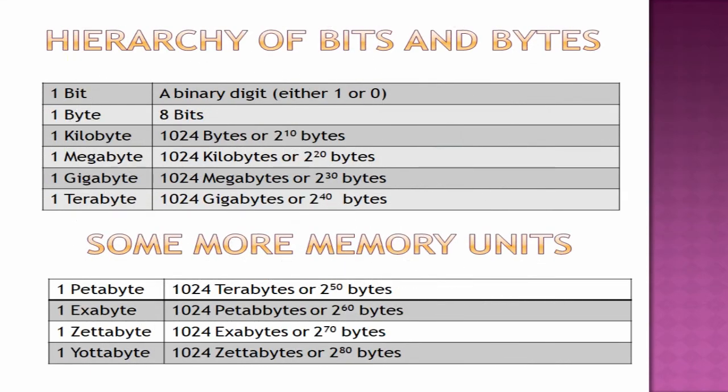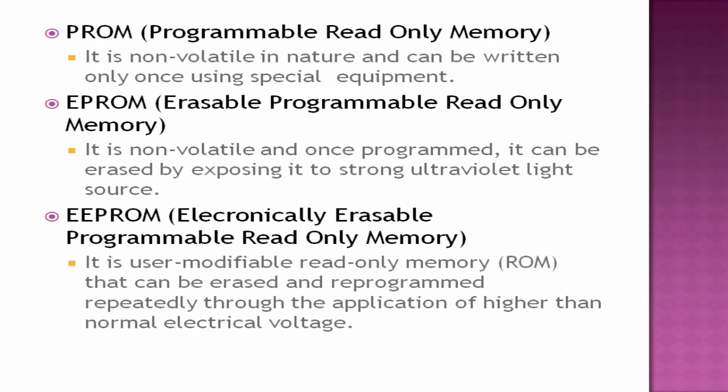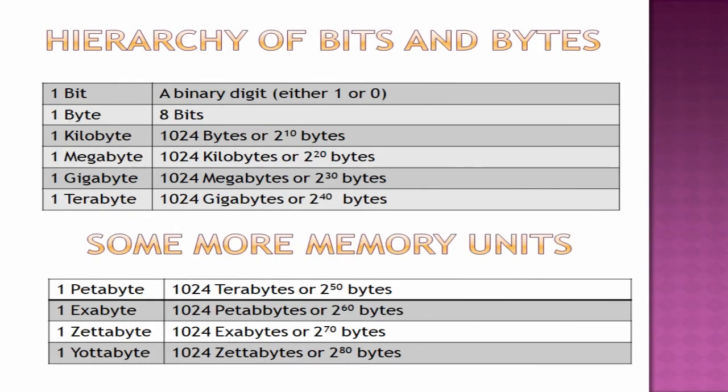Next one is the hierarchy of memory. This is the memory unit table we will see. How is this memory stored, how are these categorized, what are these memory units? Let's see. First one is 1 bit. Bit means one binary digit. What does a computer understand? A computer can understand only 0 and 1. It cannot understand more than that.